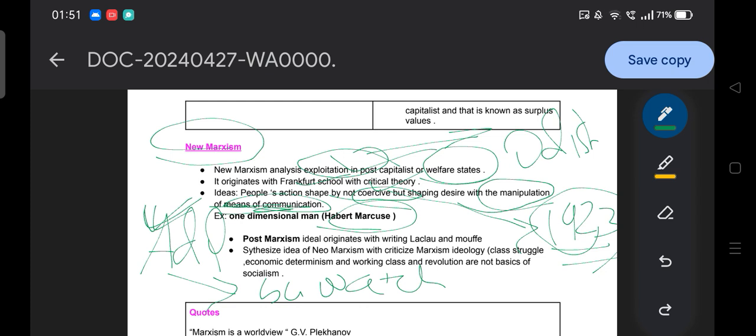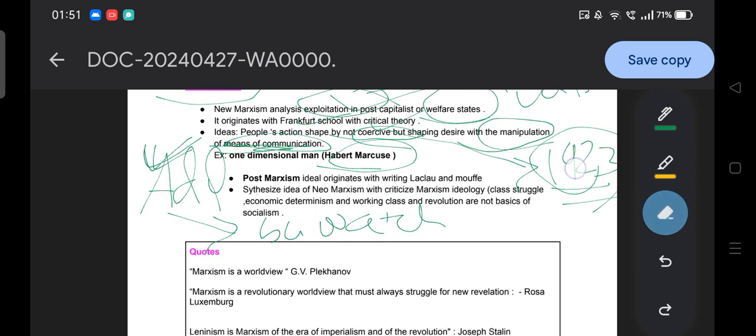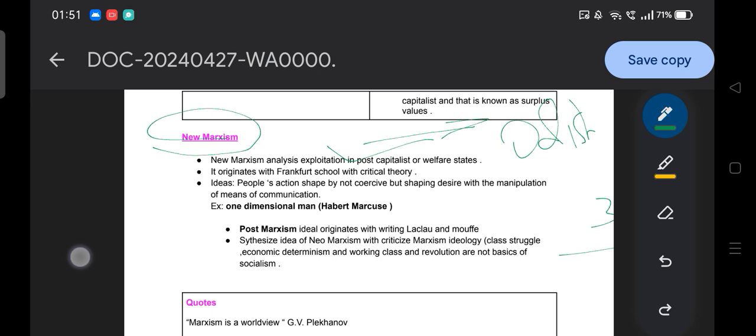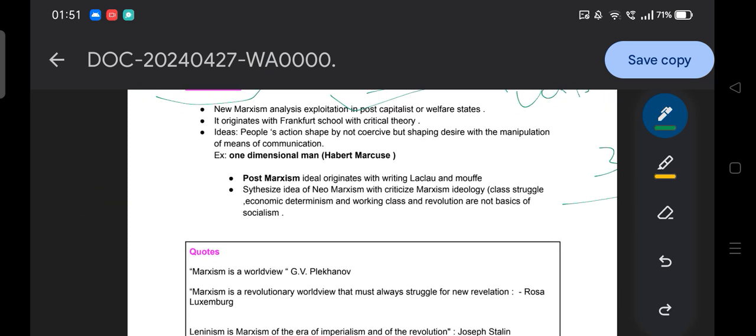So this is how the welfare state controls the means of communication, and that leads to creating a concept among the people. The government is not using violence here but using consent, and that is how new Marxism analyzes how exploitation goes on in society. Hope you are able to connect with this with the help of the example. Our intention is not to counter any government, but to understand how ideology really works in society.